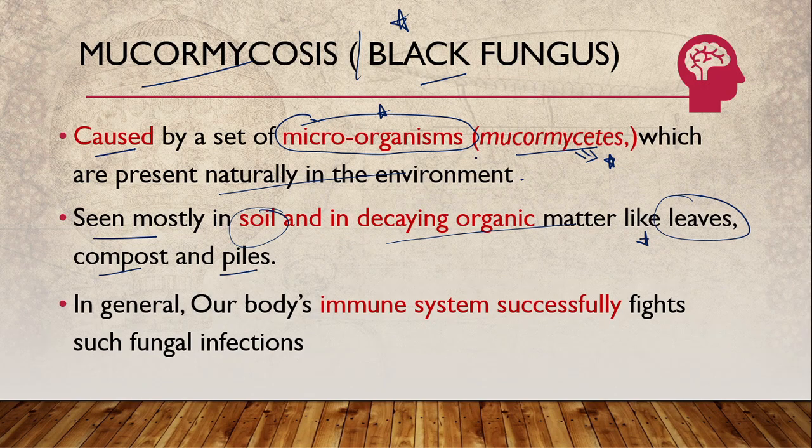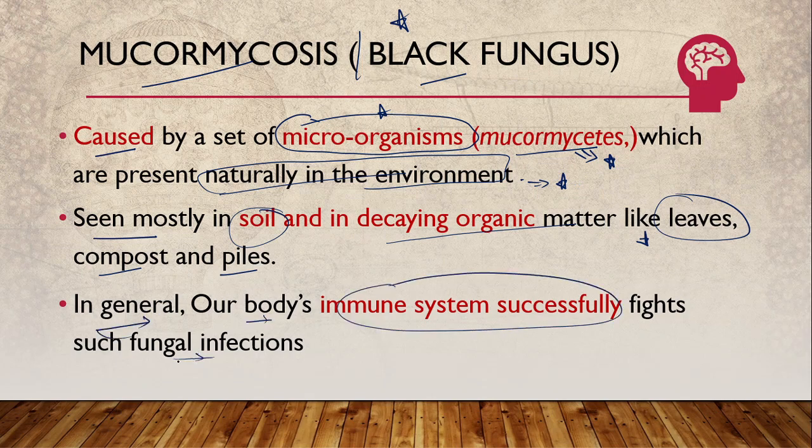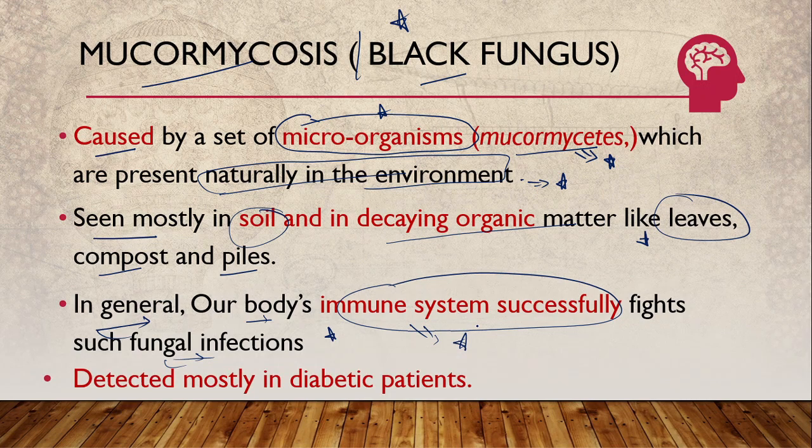Since this is present naturally in the environment, why is this disease affecting so many people nowadays? In general, our body's immune system successfully fights such small fungal diseases. A normal, healthy person's immune system will fight against it. But nowadays it is found mostly in diabetic patients. Diabetic patients are more prone to it.